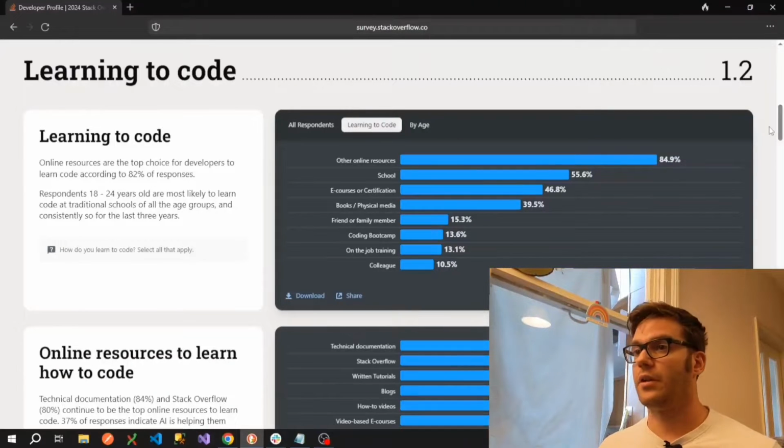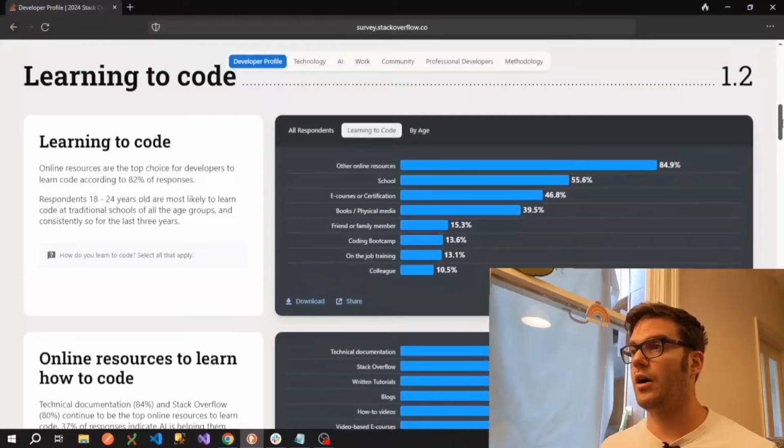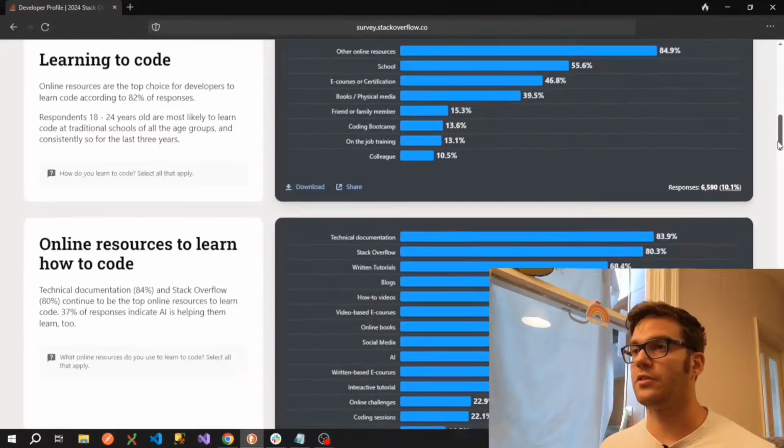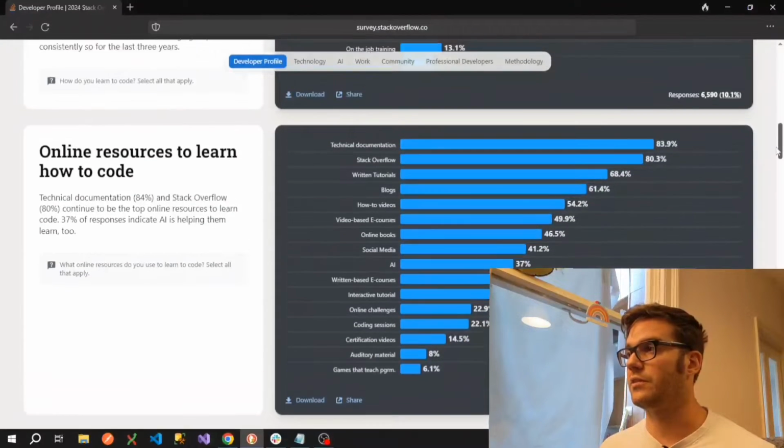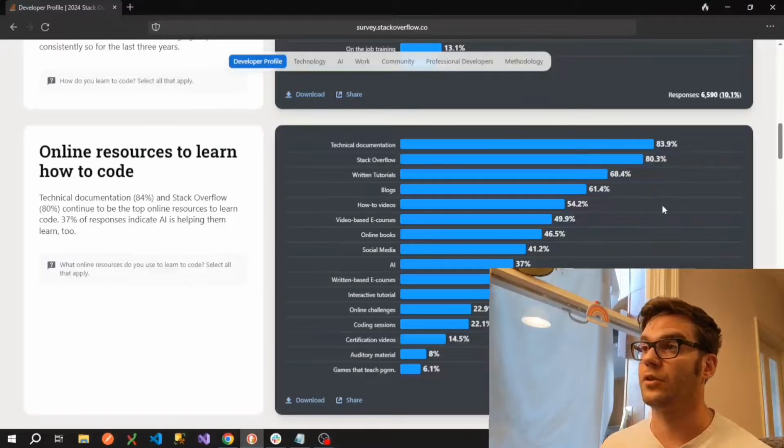Okay, learning to code. So other online resources takes up the vast majority of ways people learn to code. And of course, in the younger generation, 18 to 24-year-olds, they might be learning at traditional schools such as a college. So if we scroll down and look at these online resources, we can see that almost 84% of them are technical documentation and 80% are Stack Overflow questions.